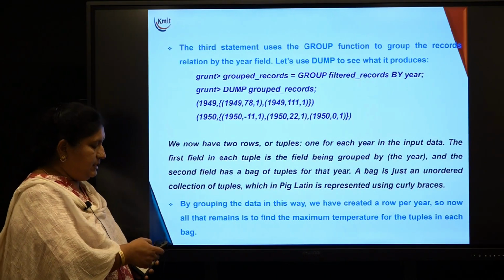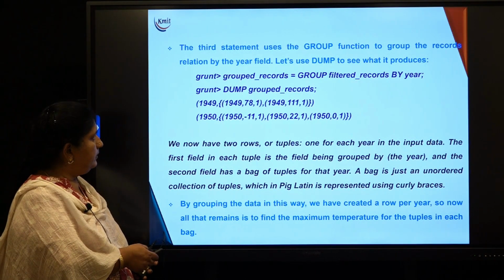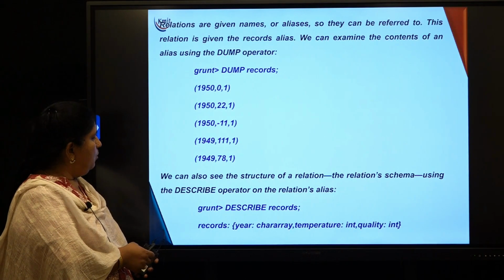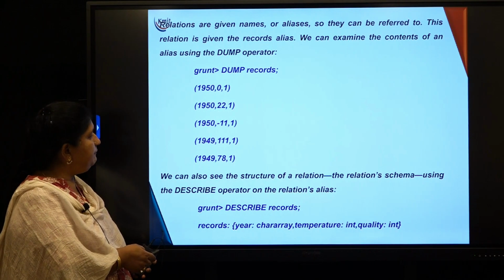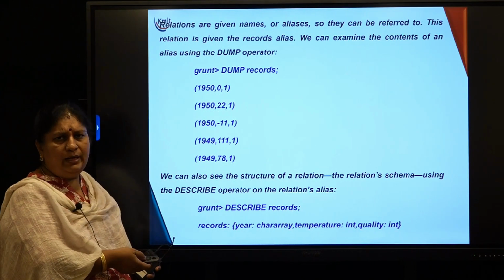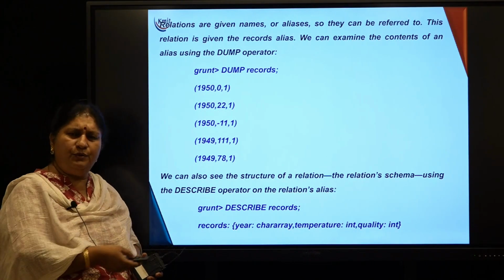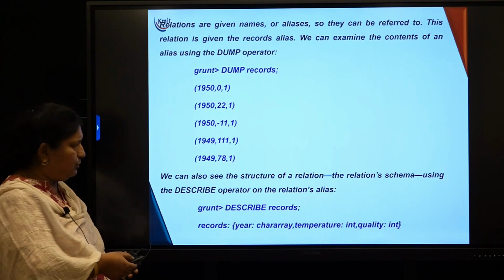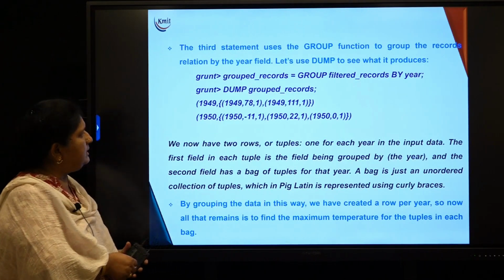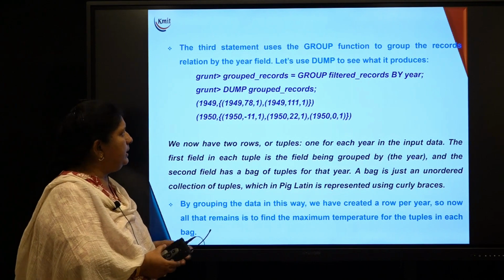Then what is the second statement? What is the second statement we were doing here? Filtered records. So there won't be any output. I did not generate the output. If you want, you can dump filtered records also. What is the third statement we are trying to work with?